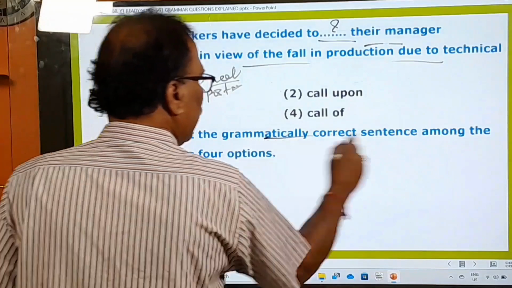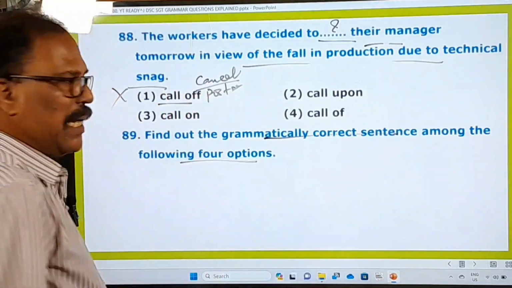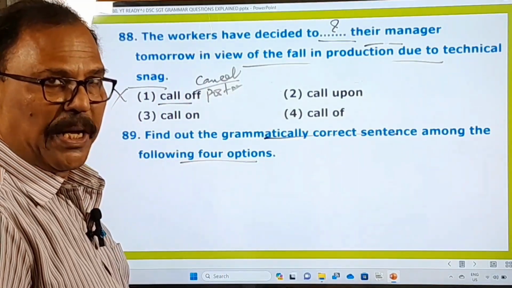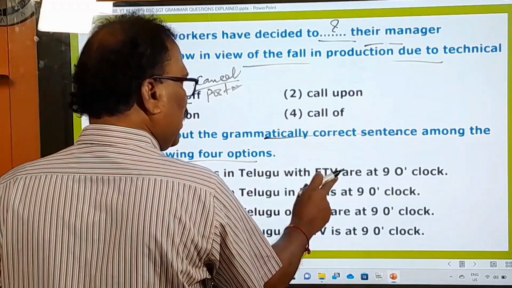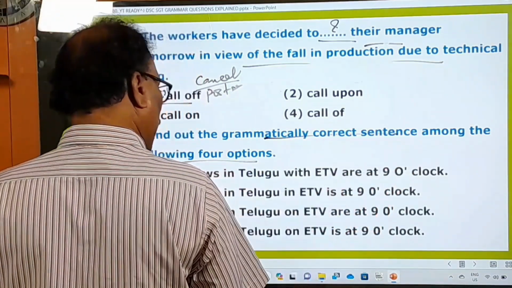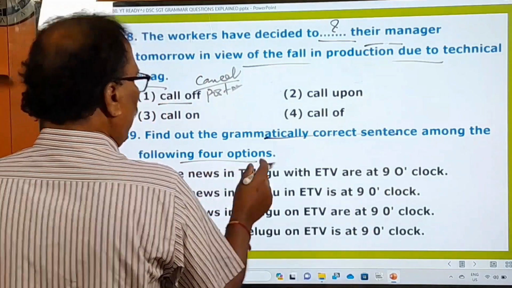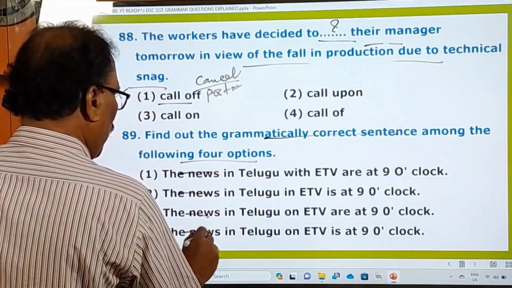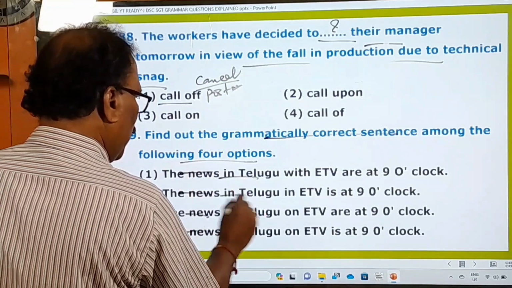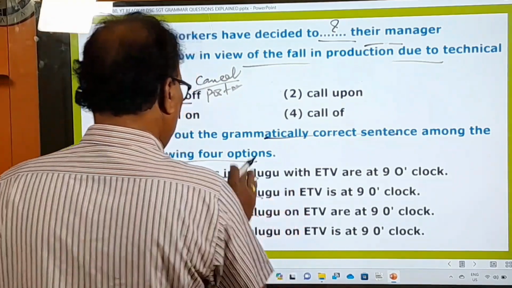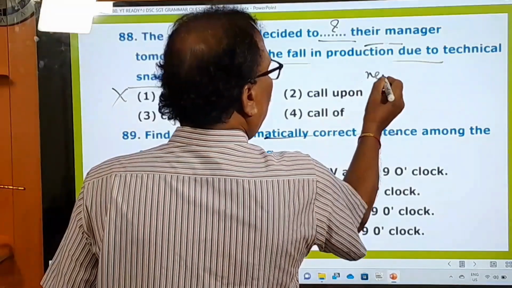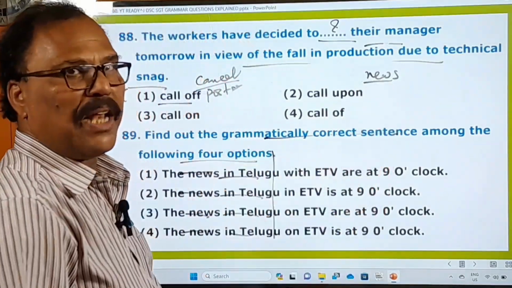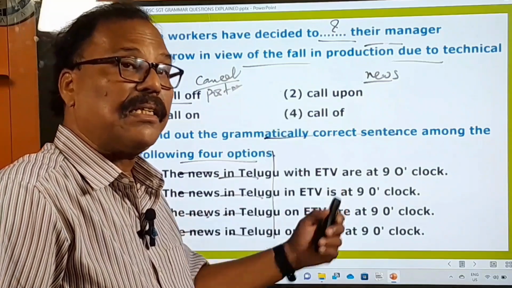Find out the grammatically correct sentence among the following four options. Grammatically correct sentences is asking you to pick up. And what are the things? The news in Telugu with ETV are at 9 o'clock. Okay. See, remember, here is given the news in the fourth sentence. News in Telugu. Okay. Here, up to here, all the sentences are okay. But news is, remember, there are certain words in the English language that end in yes and look to you